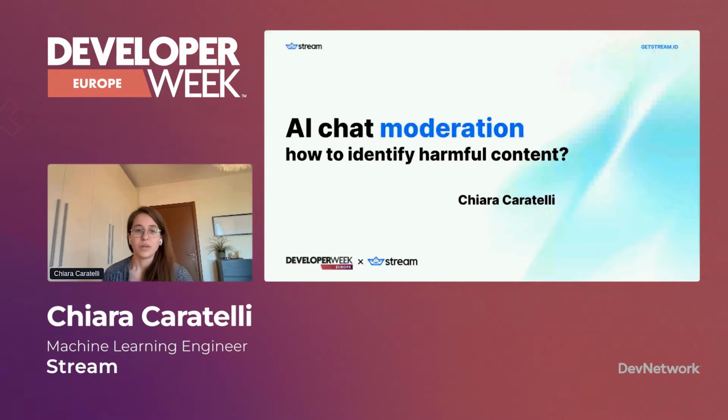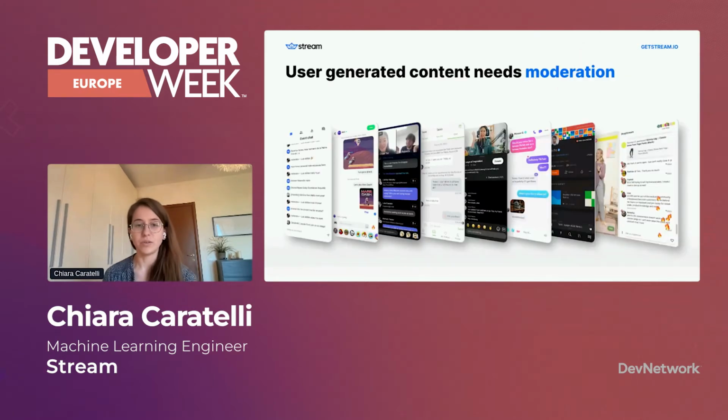The talk today will be about how we can use natural language processing to identify commercial spam. So why do we want to moderate content in a chat? Stream provides a lot of chat solutions that are used in very diverse communities, from live events like this to online marketplaces or gaming apps. We can imagine that with so much user-generated content, it is really important to stop bad actors from the start because we want to create a healthy environment for all our end users.